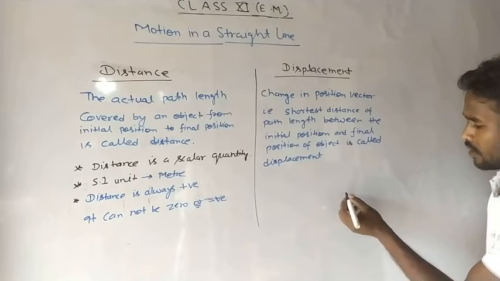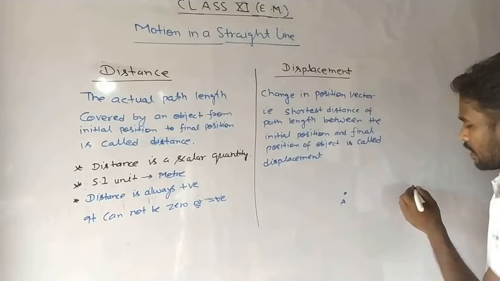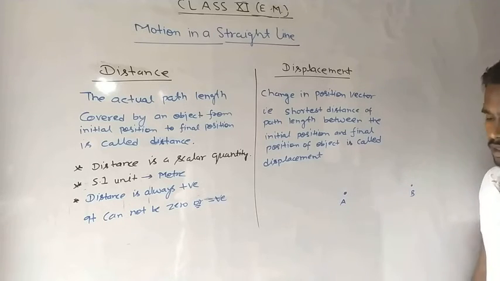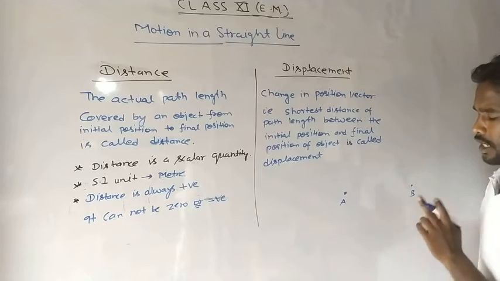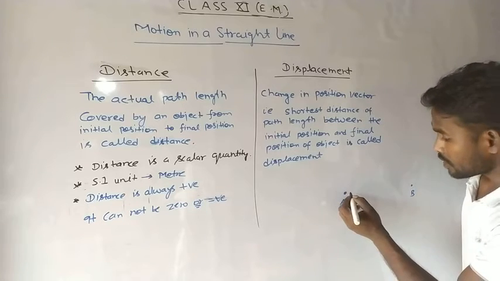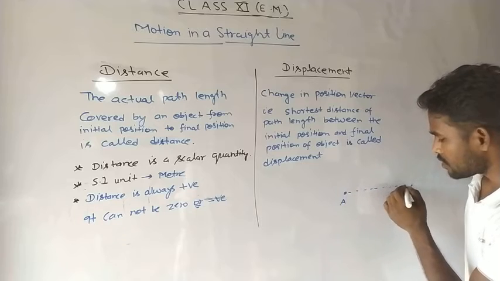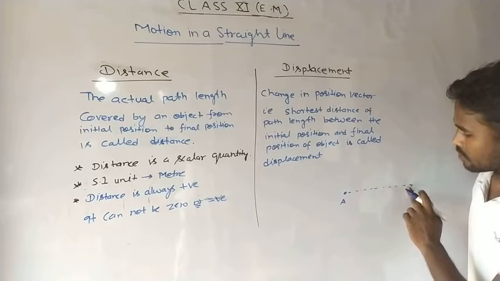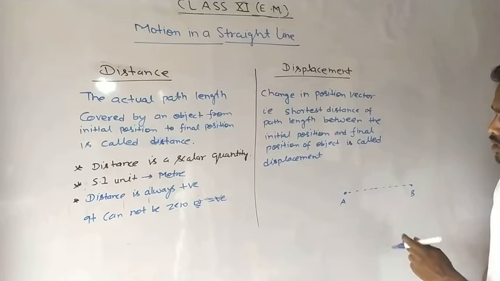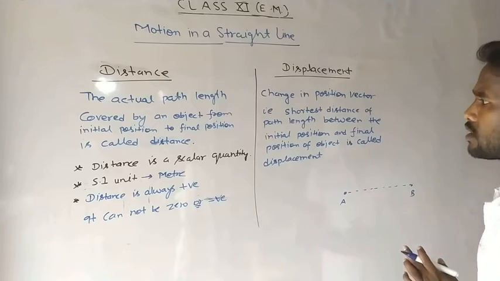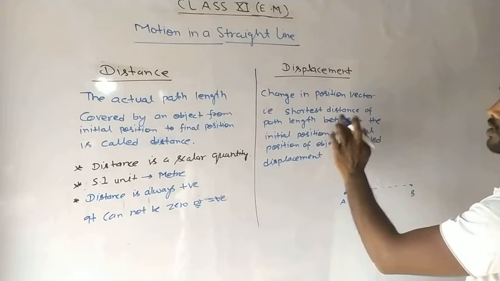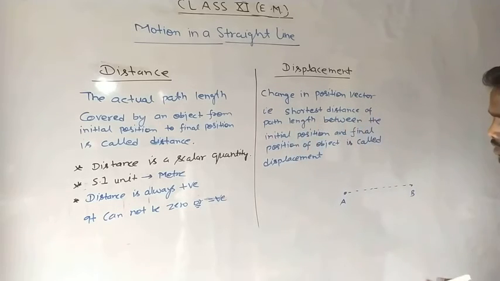Listen student, if there is a point A and there is a point B, this is the position A and this is the position B of the particle. Then the shortest distance, shortest path length, or we can say shortest distance of path length is known as displacement.